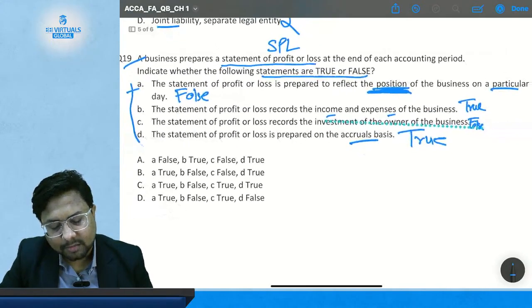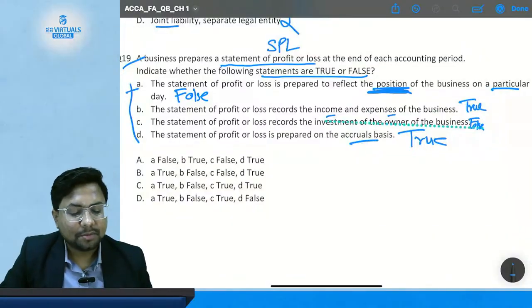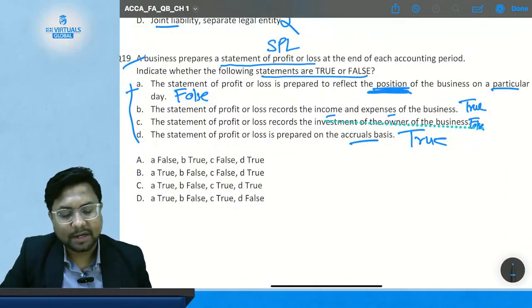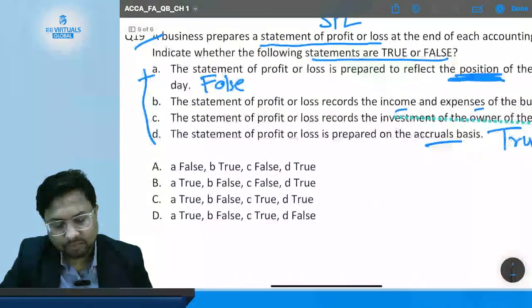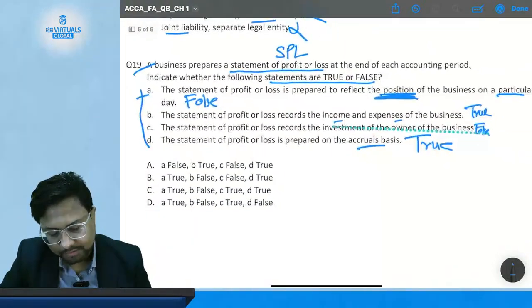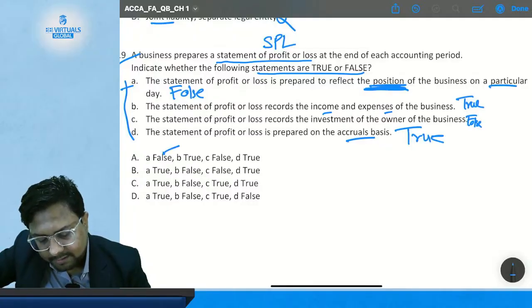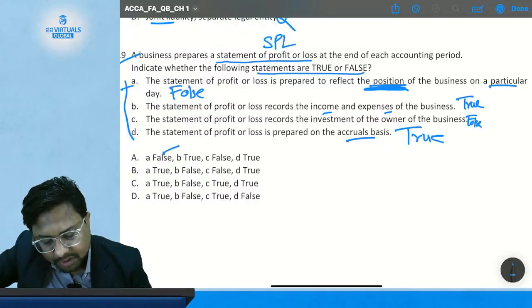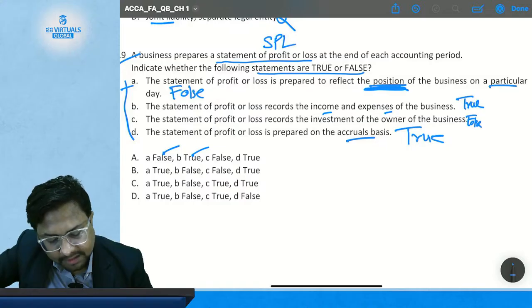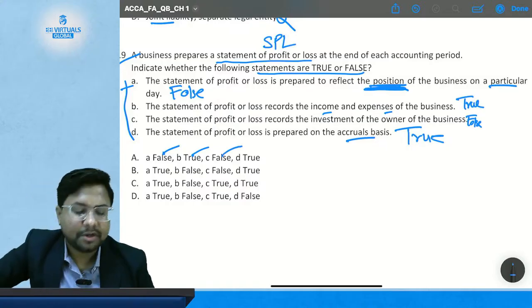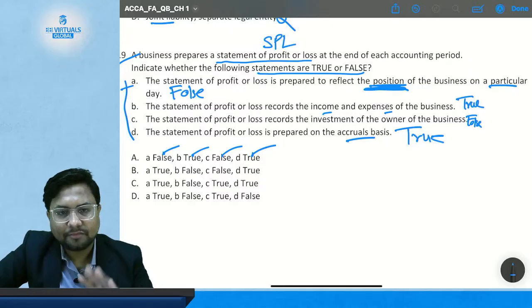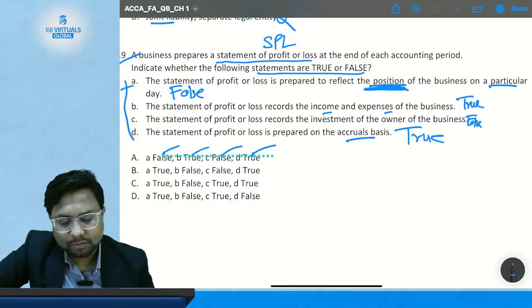So the correct answer will be where statement A is false, B is true, C is false, and D is true. Let's check which option fits the most. Option A: statement A is false. Yes. Statement B is true. Yes. Statement C is false. Yes. Statement D is true. Yes. So as of now, option A looks good.